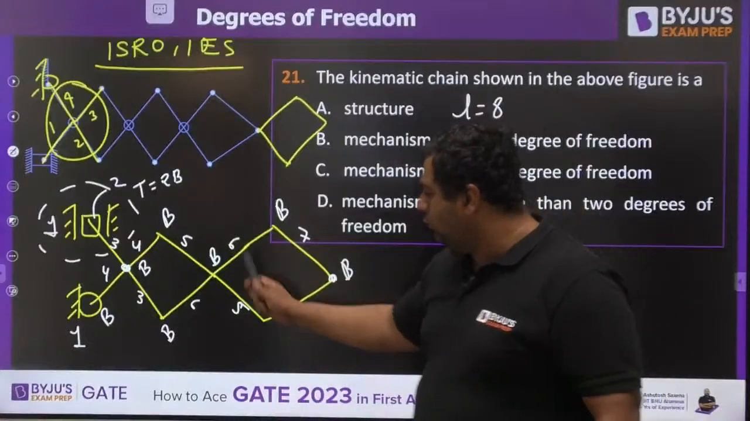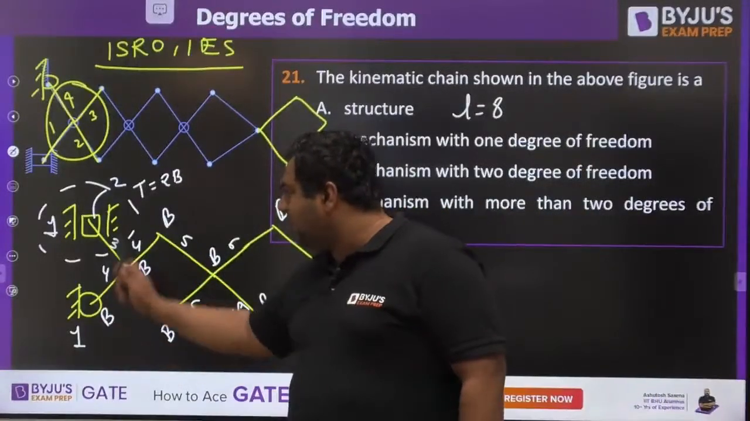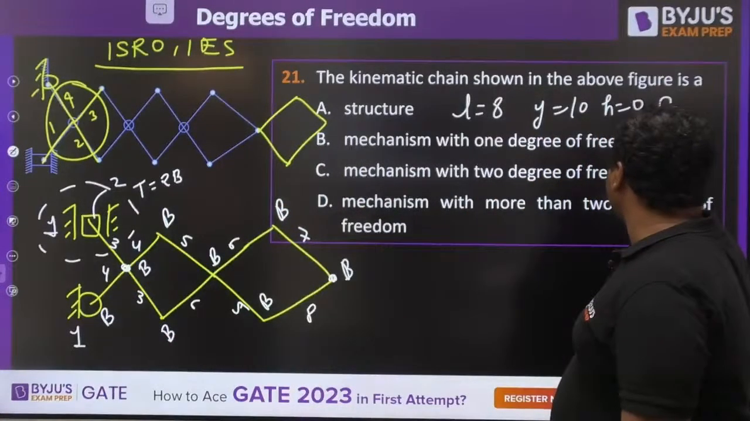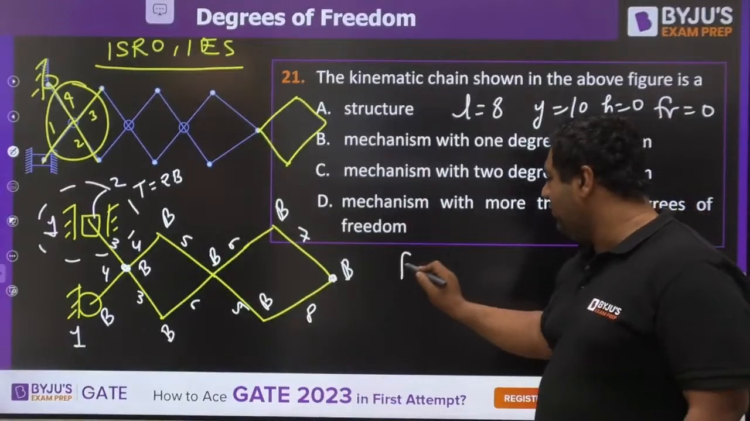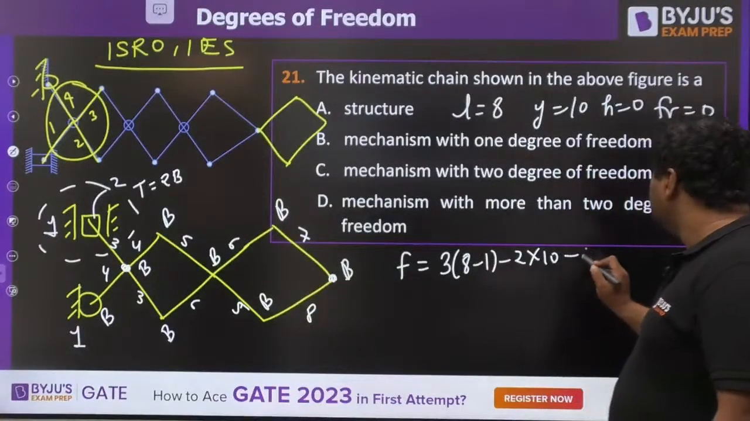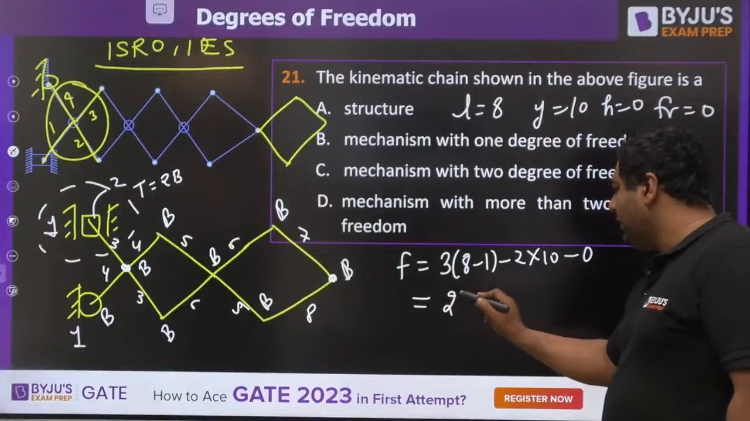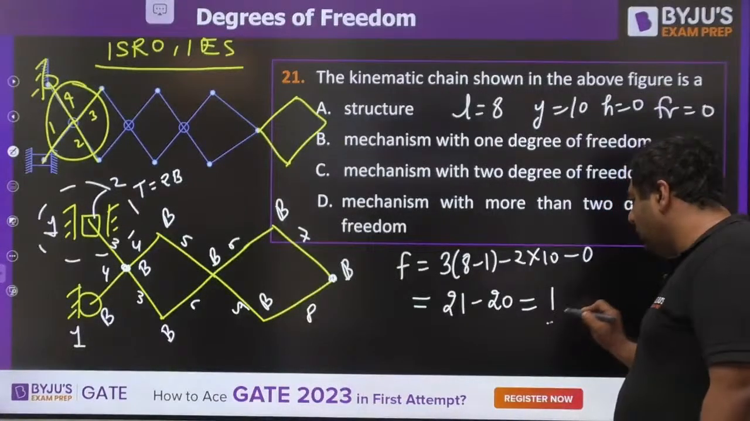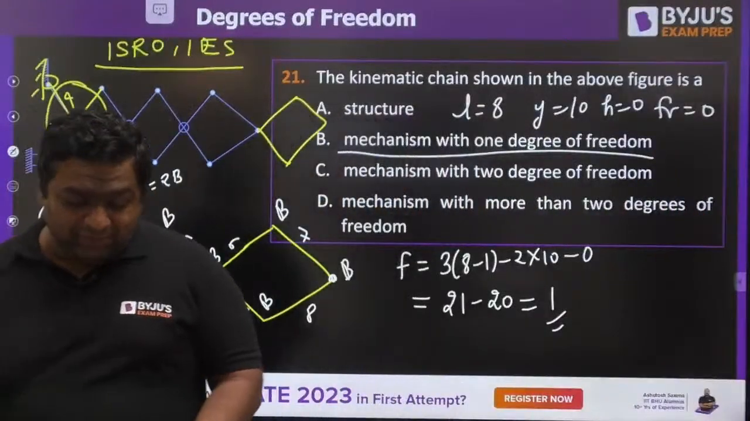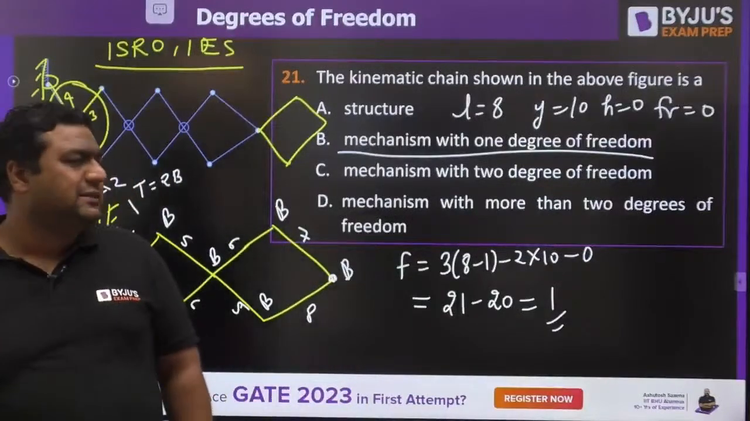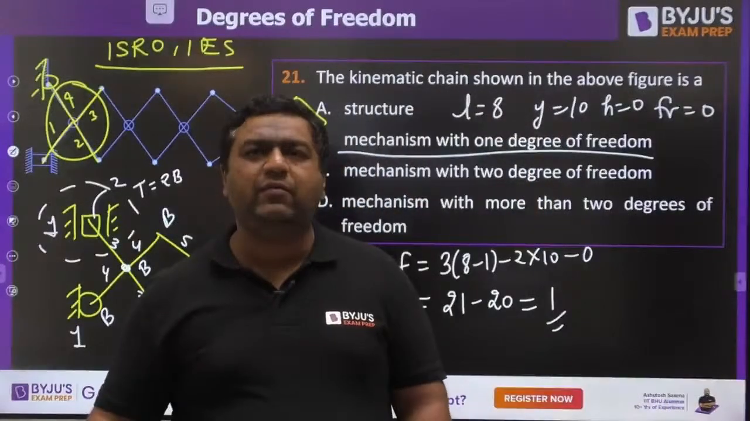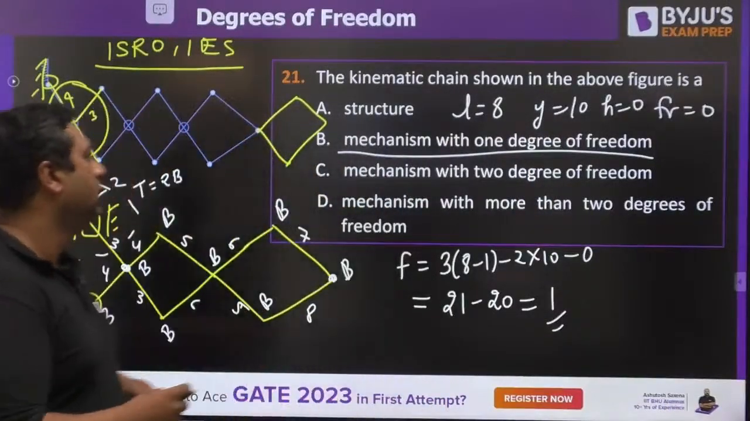1, 2, 3, 4, 5, 6, 7, 8, 9, 10. Joints are 10. There is no higher pair, no redundant motion. Degree of freedom would be 3 into 8 minus 1 minus 2 into 10 minus 0. 21 minus 20. The answer would be 1. So the answer is a mechanism with 1 degree of freedom. Everybody clear or not? Please tell me that, guys. This is a wonderful question, has been asked in many examinations. Is it clear for everyone? Yes? Tell me that.